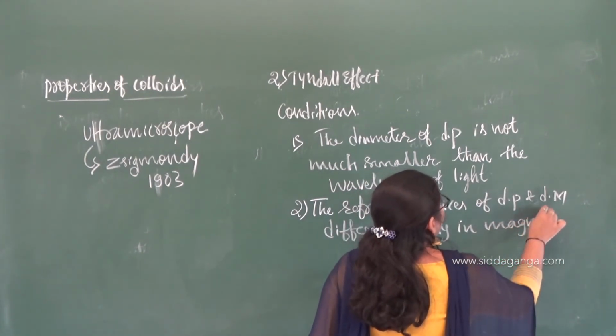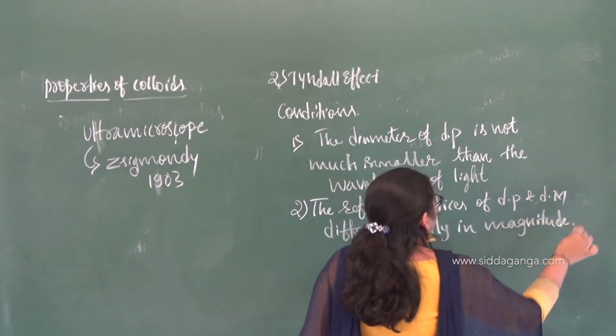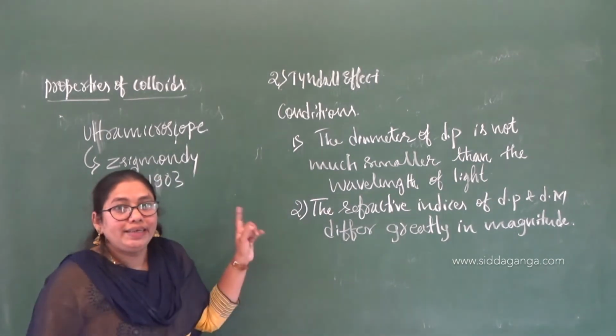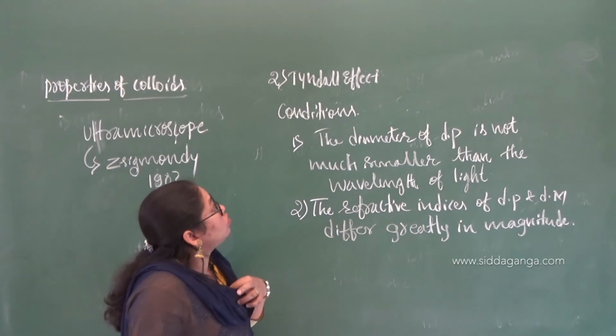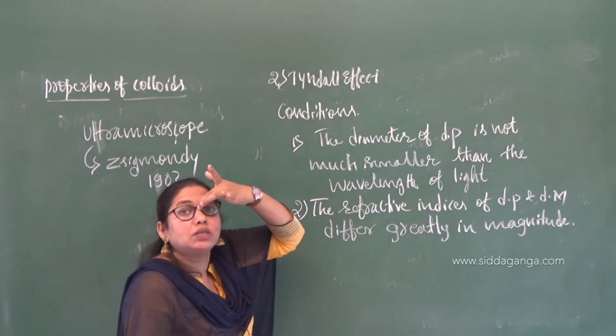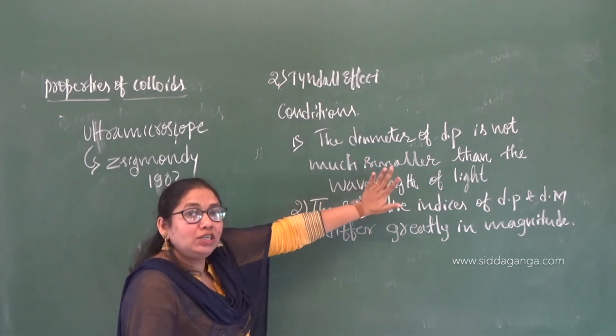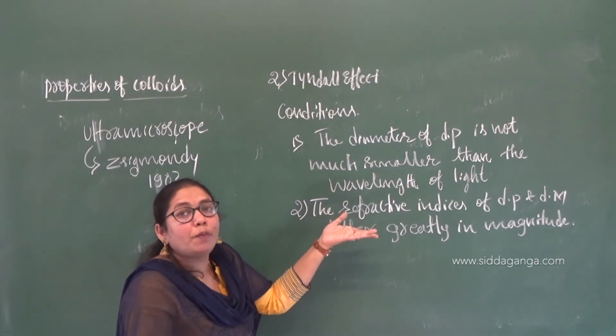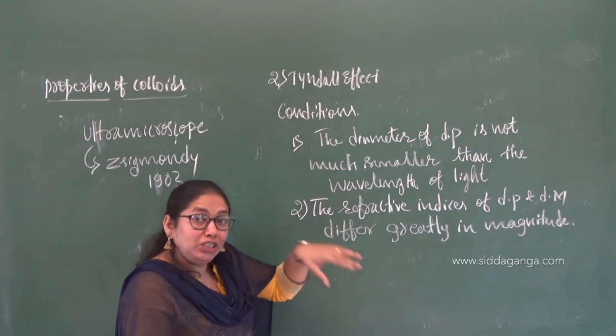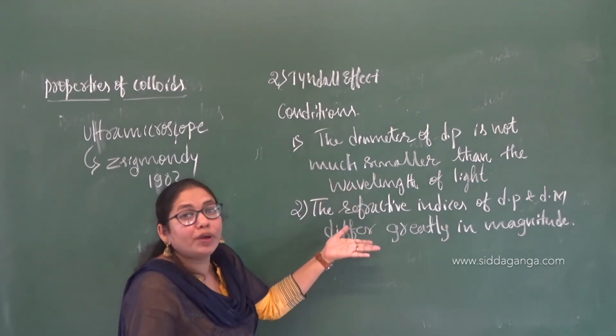That is one more important point you have to note down. Only these two are the conditions for the colloidal solution to show the Tyndall effect. Why is the true solution not showing the Tyndall effect? This is the cause, because they are not obeying these two properties. Right? Why are the suspensions not? Because they are not obeying these properties.